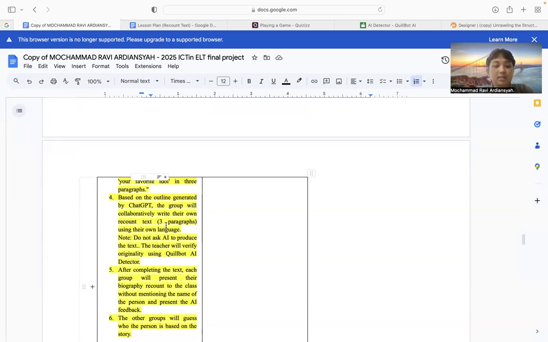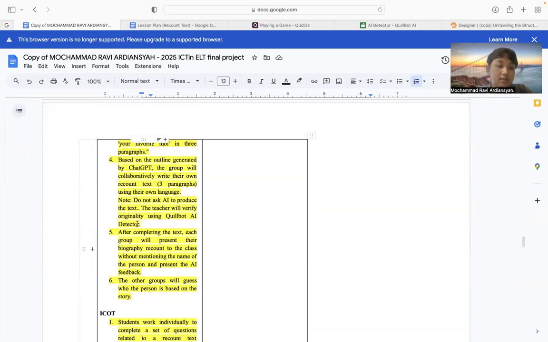So the feedback comes from three sources: the QReport itself, the AI detector, and the teacher, which is me. And then they will present their biography to the class without mentioning the name, because the other groups will guess it. And the group is also asked to read the feedback that they get from the QReport.